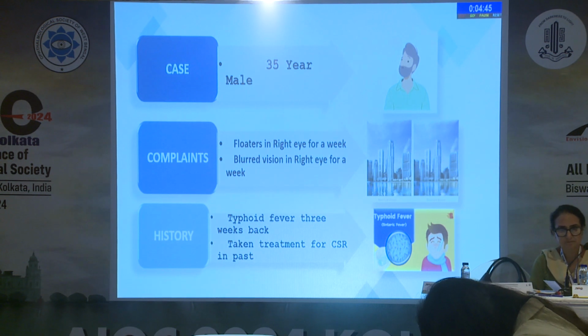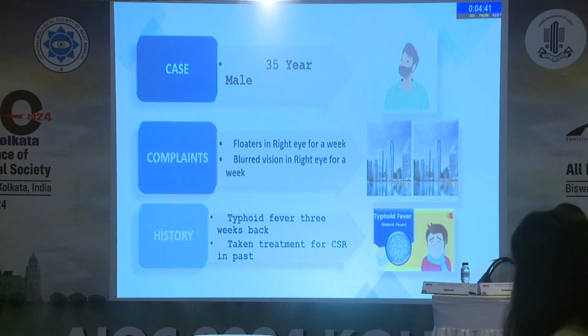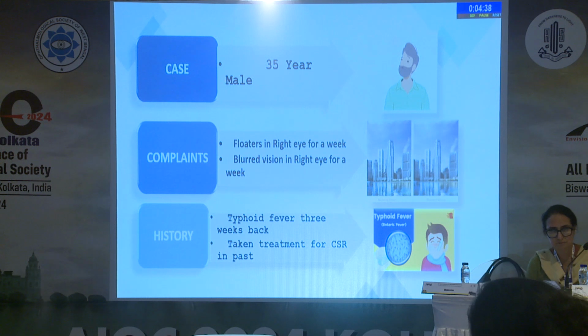There is a 35-year-old male, and his complaints were floaters in the right eye for a week and blurred vision in the right eye for a week. And there was a history of typhoid fever 3 weeks back.